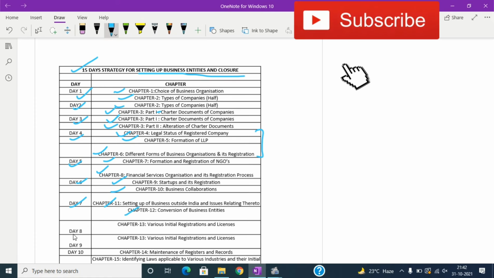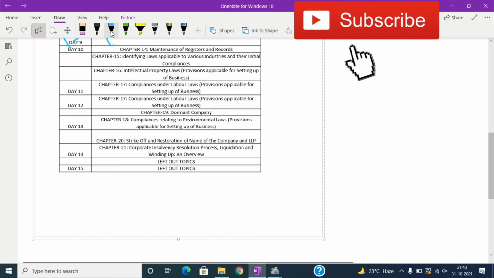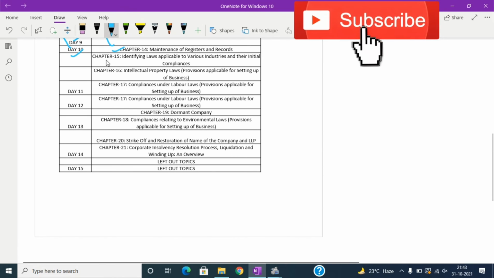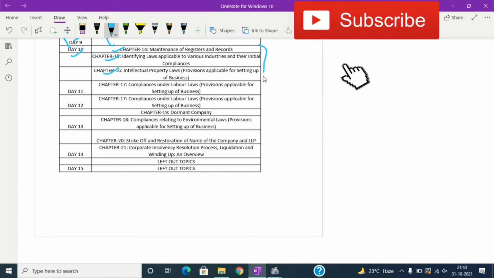For day 8, chapter 13. Now again chapter 13 is a big chapter, so I have allotted 2 days for chapter 13. So day 8 and day 9 are for chapter 13. Then for day 10 we have chapters 14, 15, 16. Okay, again these chapters are small chapters, so you will be able to complete them in one day. So for day 10 I have allotted 3 chapters.